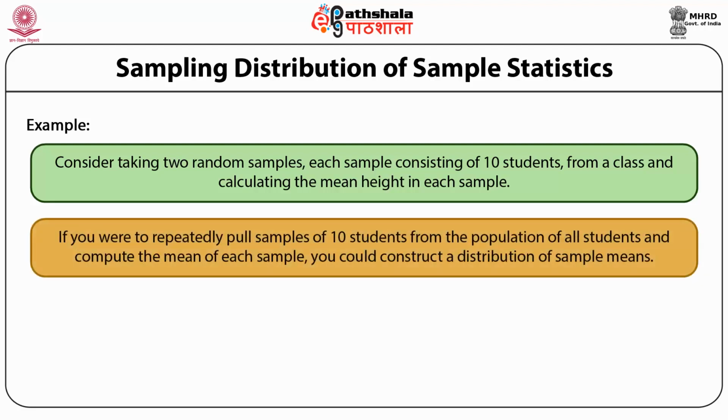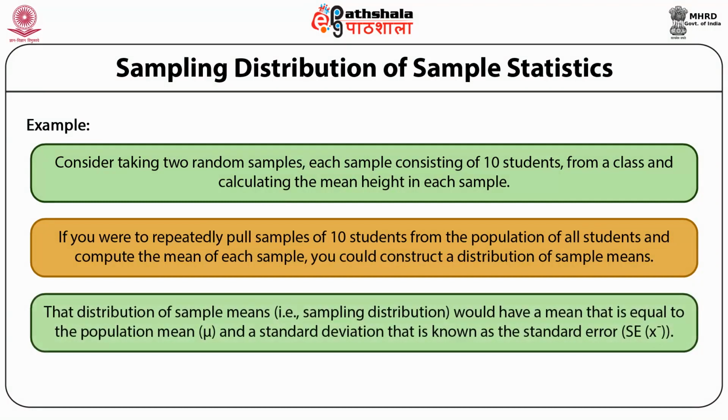If you were to repeatedly pull samples of 10 students from the population of all students and compute the mean of each sample, you could construct a distribution of sample means. That distribution of sample means, that is, the sampling distribution, would have a mean equal to the population mean mu and a standard deviation that is known as the standard error.